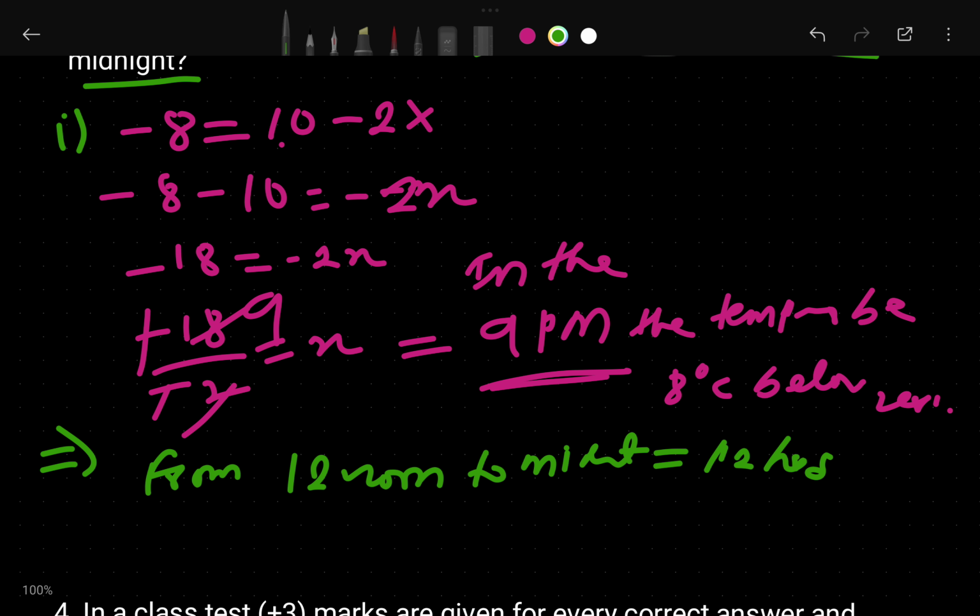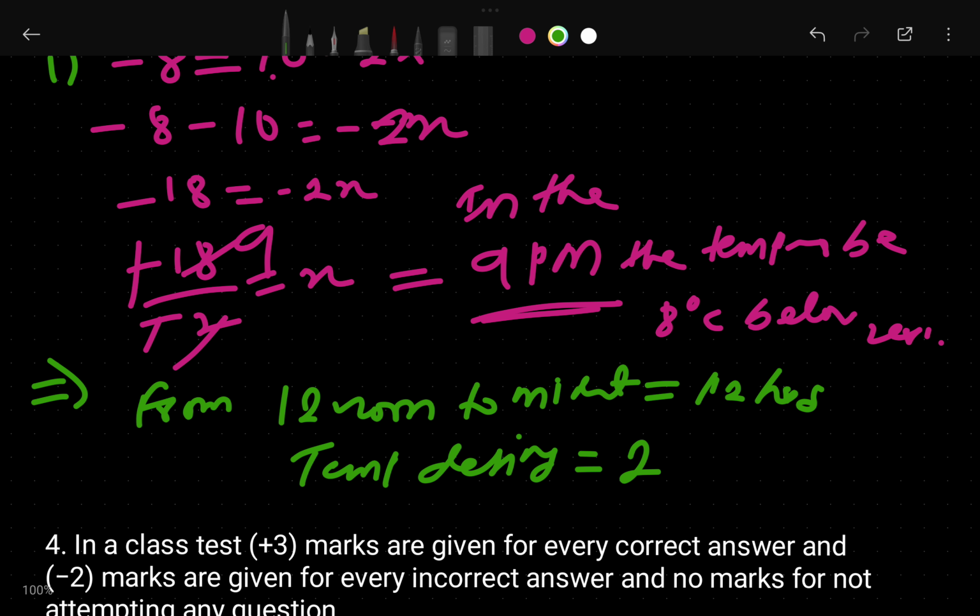Now the temperature is decreasing at the rate of minus 2 degrees, or you can say it is decreasing by 2 degrees. Okay, so what we have to do: when you multiply these both, it is going to be 24 degrees Celsius.